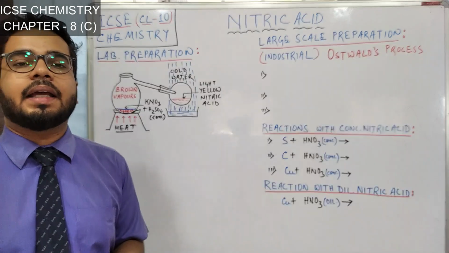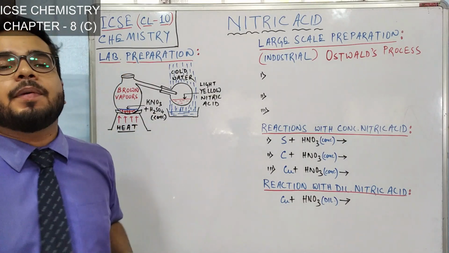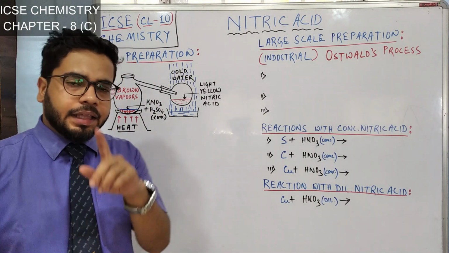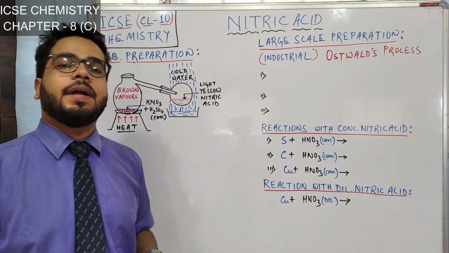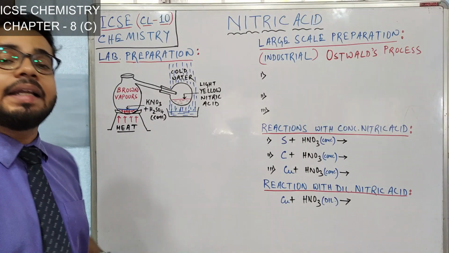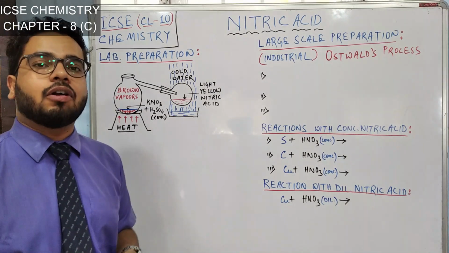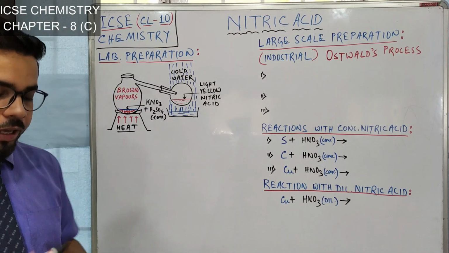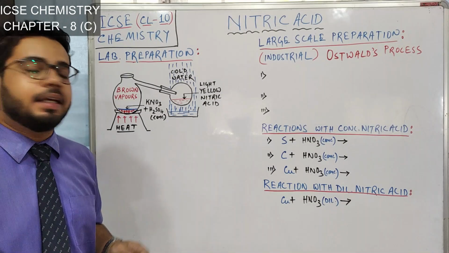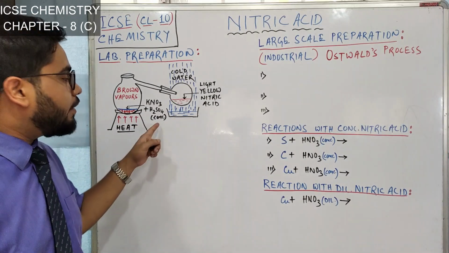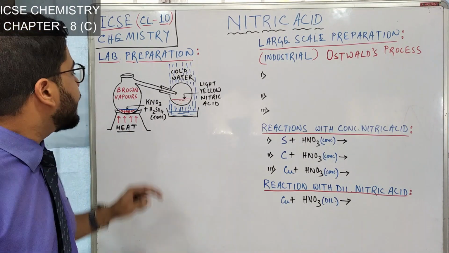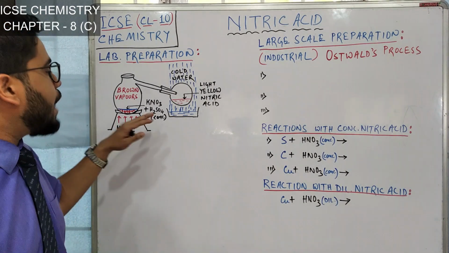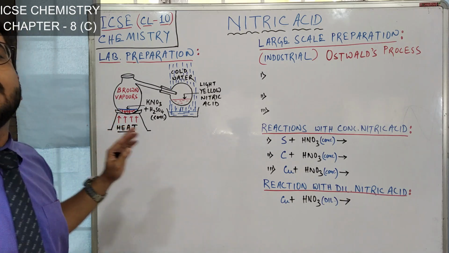We have to discuss the laboratory preparation of nitric acid. In the sulfuric acid chapter, we discussed one property of sulfuric acid, that is the least volatile or non-volatile nature. Based on this property, we take concentrated sulfuric acid, you have to mention concentrated, as one of the reagents to prepare nitric acid.